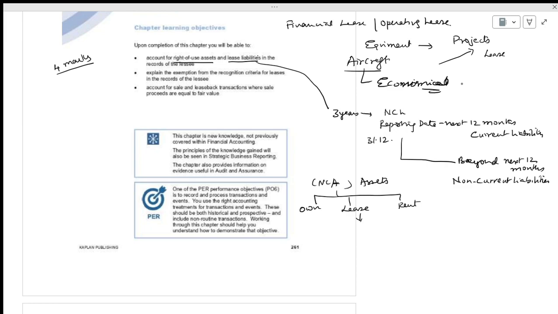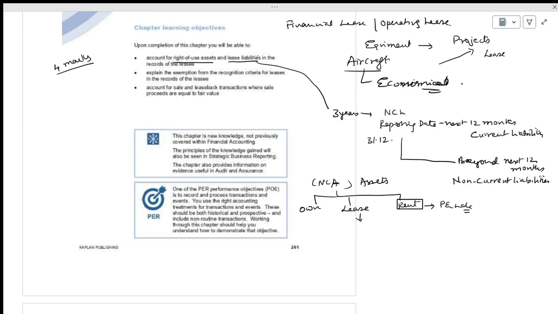Whereas when we take it on a rental basis, we have lesser facilities. When taken on rental basis, we show it in the profit and loss account as rent expenses.